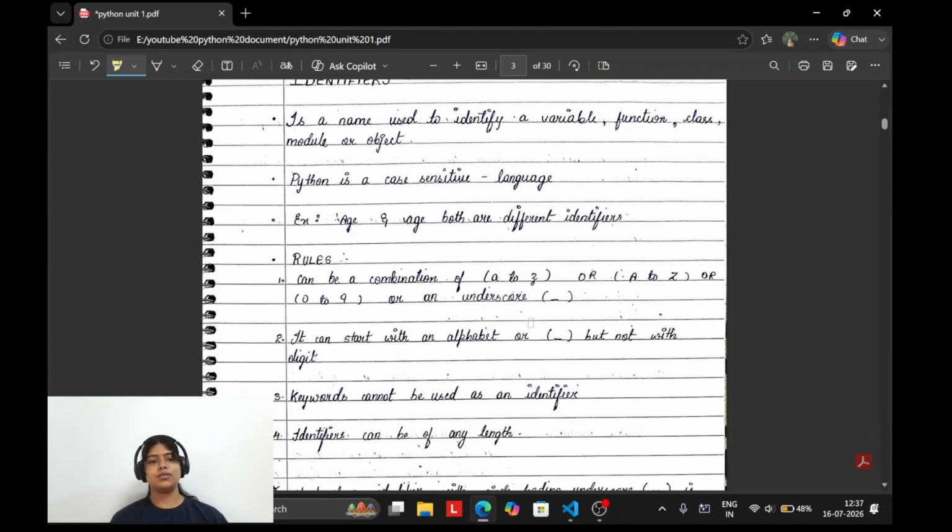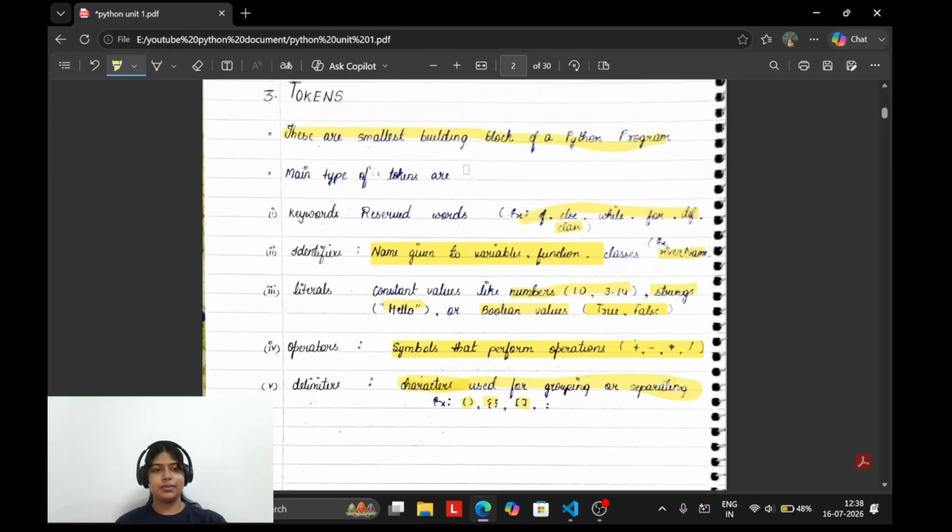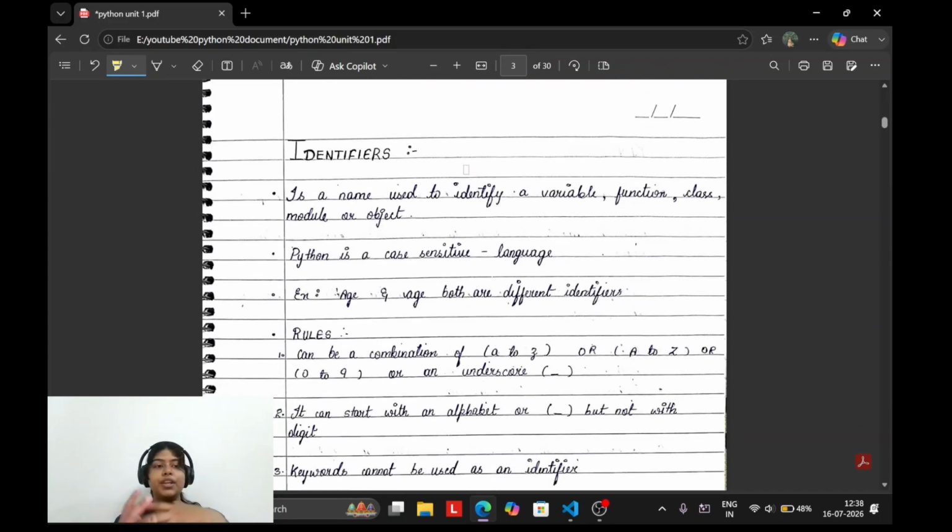Now, here start the important topics. Okay, so the first one is identifier. What is an identifier? We have already read about it in tokens, right? Now we will explain it as a vast topic. So what are identifiers? It is a name used to identify a variable, a function, a class, module, or object. Okay. So basically it is a given name, just like each of us has our own name by which we are uniquely identified. Identifiers are those names by which variables and functions are uniquely identified.